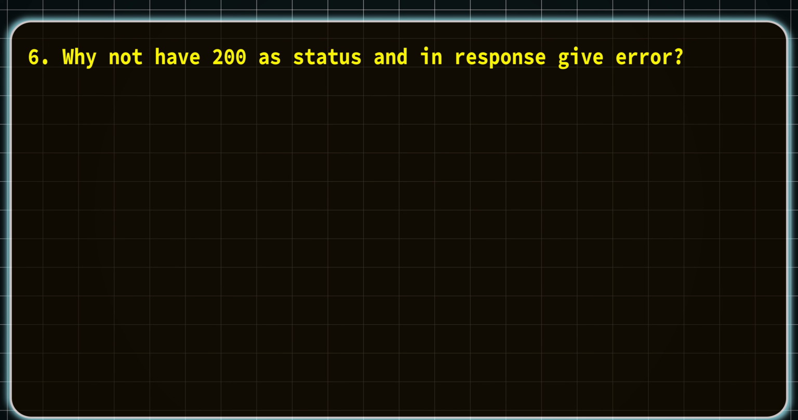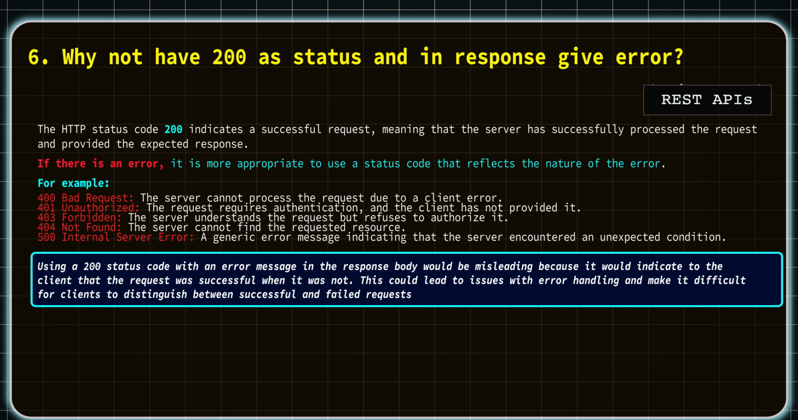Moving on to the next question, and the question is from the REST APIs. Actually this question is about the good practices of the REST API. The HTTP status code 200 indicates a successful request, meaning that the server has successfully processed the request and provided the expected response.